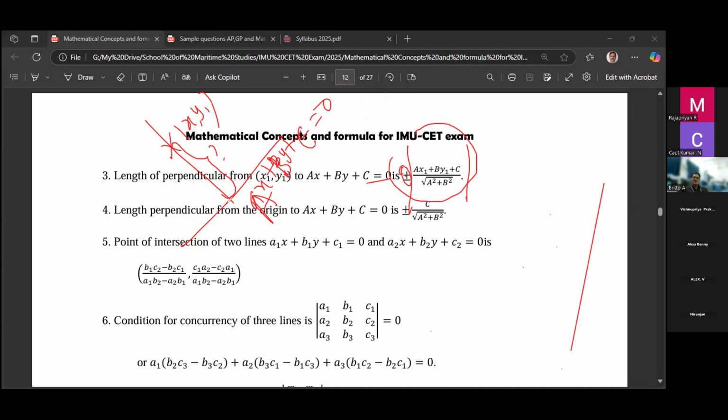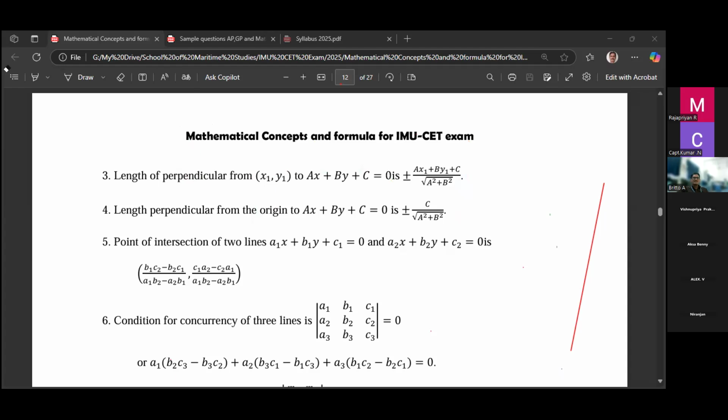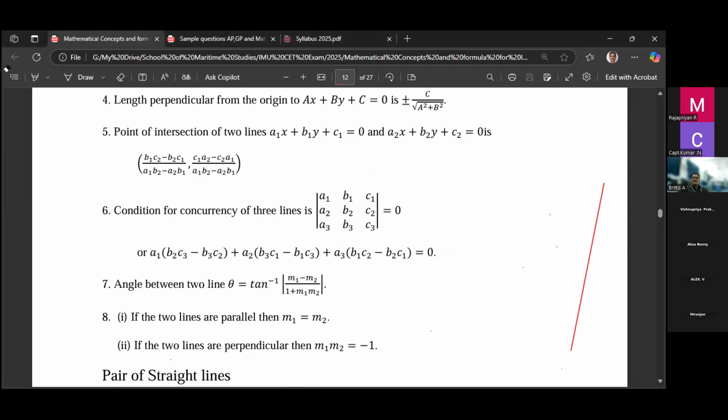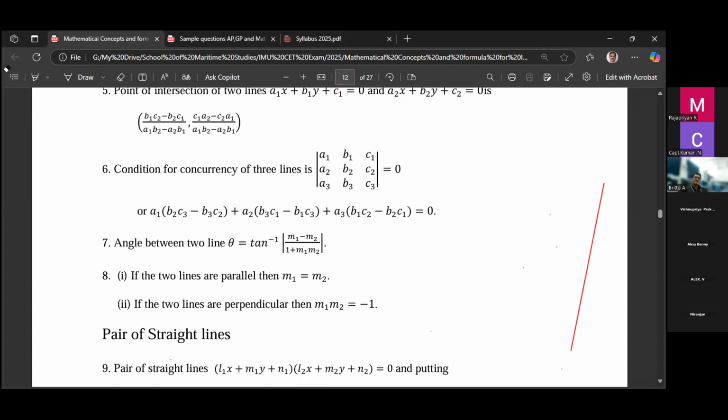Then the perpendicular from the origin. Suppose this point is the origin, 0, 0. Then the formula is modulus of c divided by root of a square plus b square. So let's recall, these are the basic formulas for straight line. Then intersection of 2 straight lines. Suppose 2 lines are given, to find the intersecting point, then this is a formula. Then concurrent lines. Suppose there are 3 straight lines.